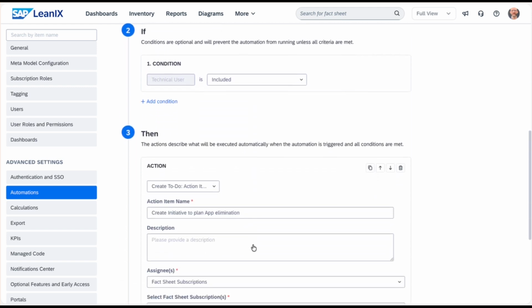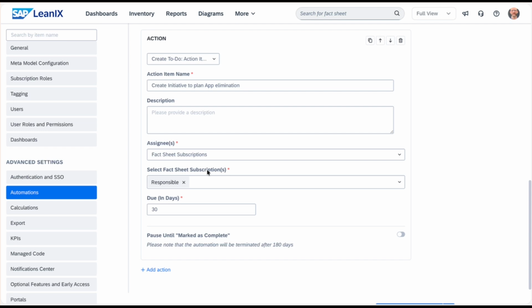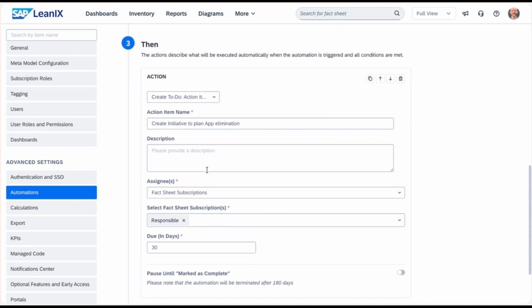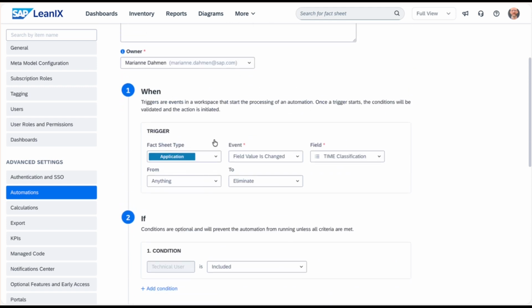initiate an action that a responsible, you see it here, the selected fact sheet in the fact sheet subscription, is getting an action assigned to create now a new initiative. So this is with the background that if we set an application to eliminate, in the next step we would like to decommission this. Therefore, we have to initiate a project, a small project to do so, and that we can do with the help of such an automation that we listen on a specific trigger, like outlined here, in order to take then the next action.